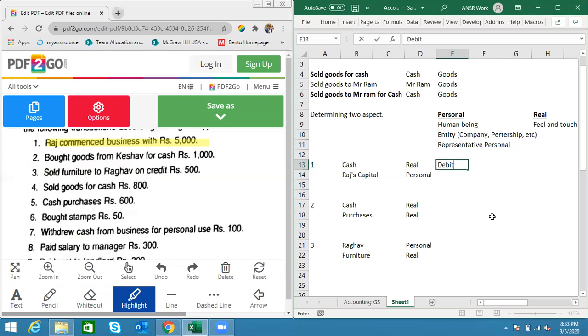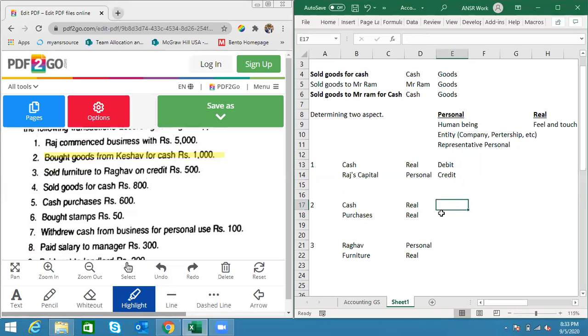Now let's go to capital account, Raj's capital account, which is representing Raj only. So for Raj, it is a personal account. What are the rules? Debit the receiver, credit the giver. Is Raj the receiver or giver? The giver. Awesome.